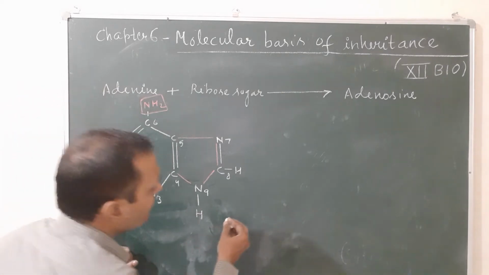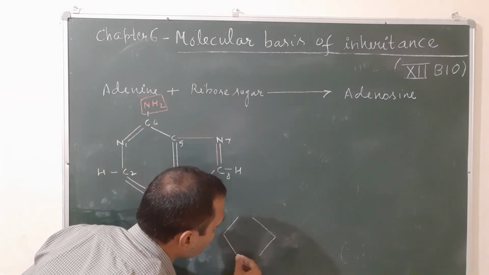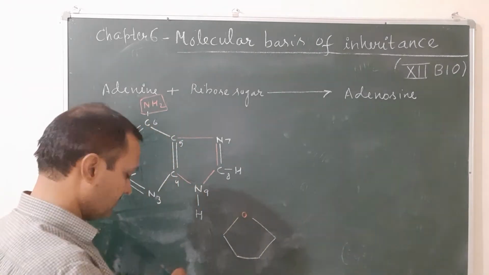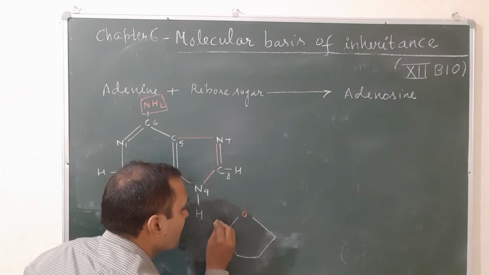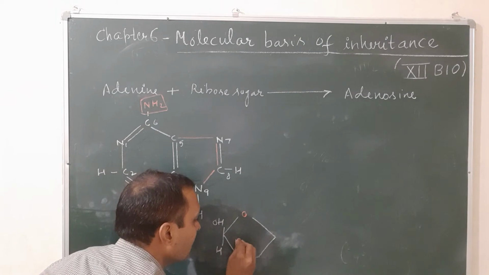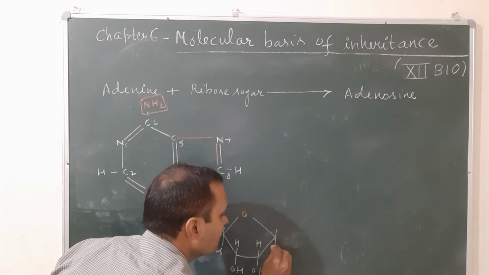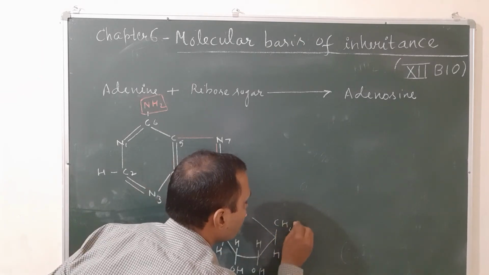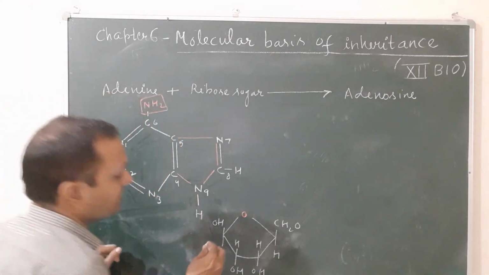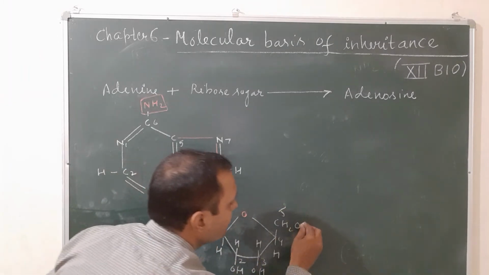Now you will combine with the C1 of sugar. So again you will draw the ribose sugar in such a way that C1 of sugar combines with the anion of base. So this is the 9th position. You will put just the OH and H. This is the first position, second position H, OH. Third is H, OH. Fourth H, CH2OH. Now in this case, water molecule is released from first and ninth position. So their numbering you will put 1, 2, 3, 4 and 5. CH2OH.